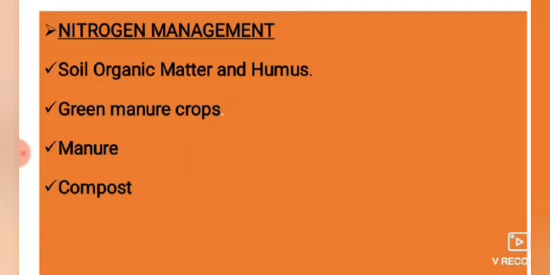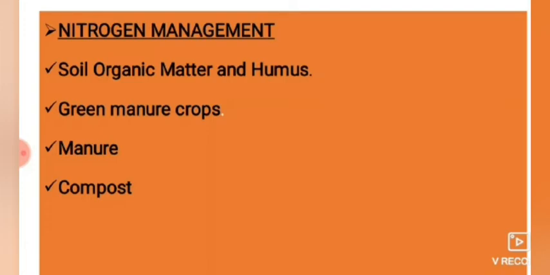Although raw manures contain more available nitrogen than composted manure, composted manure is preferred for several reasons. Raw manure cannot be used directly as it has many adverse effects on the soil as well as on crop production. Let's see some of the organic sources here.